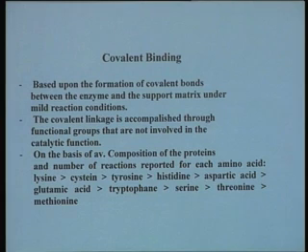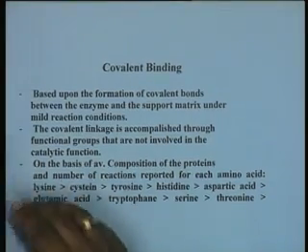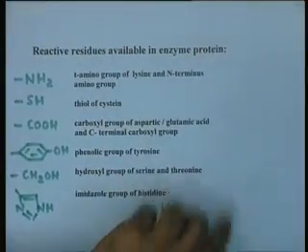Of course, most of the chemistry of covalent binding has been developed on the basis of the chemistry available for preparing the matrices for affinity chromatography, because there also you couple a ligand onto a matrix by covalent binding to make a stable ligand bound matrix, and almost similar chemistry applies because we have similar functional groups available here. It could be the amino group of lysine or N-terminal amino groups, or a variety of other groups that are available on the enzyme protein.